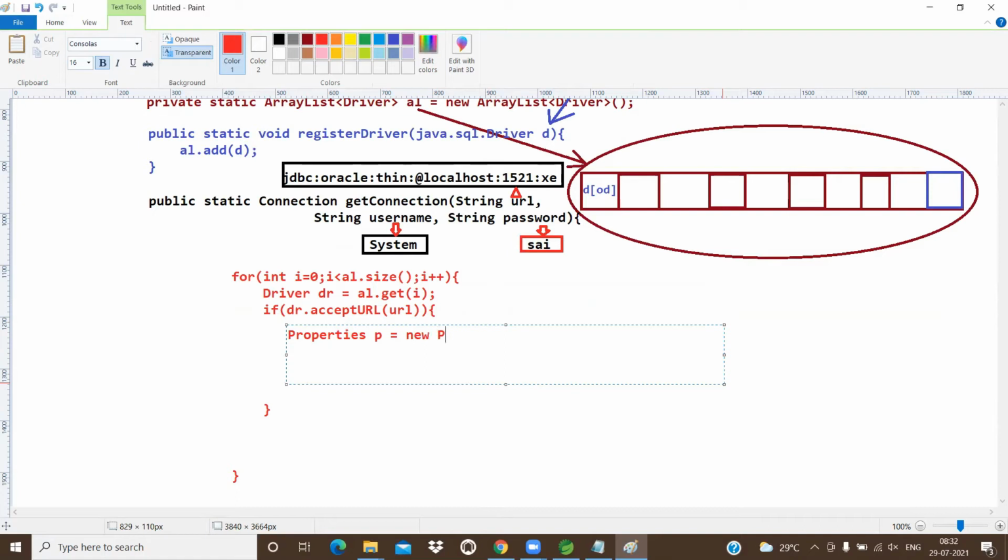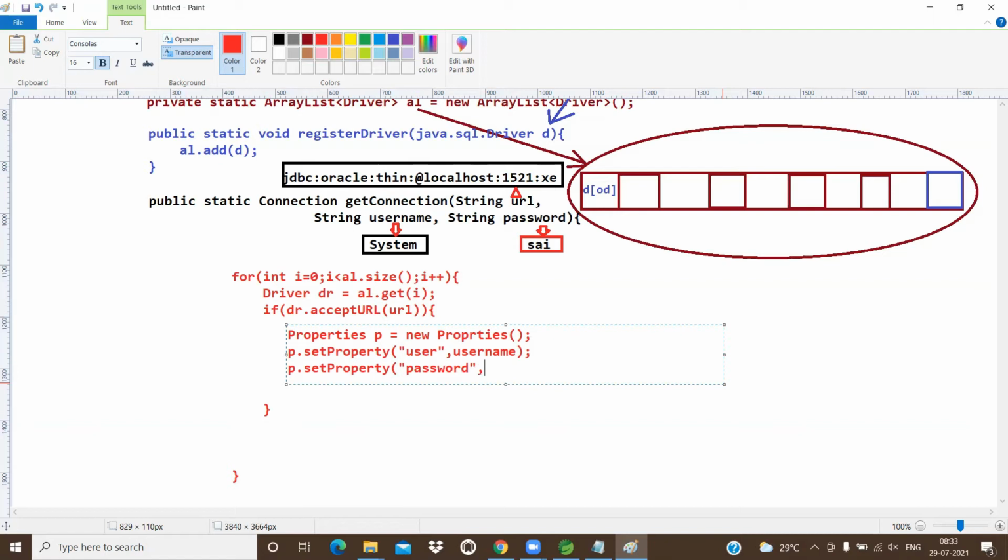Properties p equal to new Properties. p.setProperty. What is that? User. What is user? Username. In the username, what do we have? System. System will be copied into the user. And p.setProperty again. What is the next one here? Password.